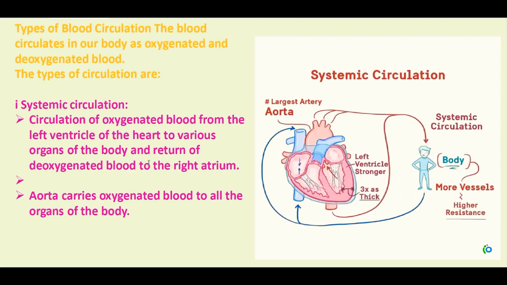Systemic circulation. What happens in the systemic circulation? The oxygenated blood from the left ventricle is taken to each and every organ of our body through the aorta, and it is supplied to every region of our body, and from every region the deoxygenated blood is collected and it is taken back and poured into the right atrium. So this one cycle of the blood is called systemic circulation. So from the left ventricle, the aorta will take the oxygenated blood to all the organs of the body.